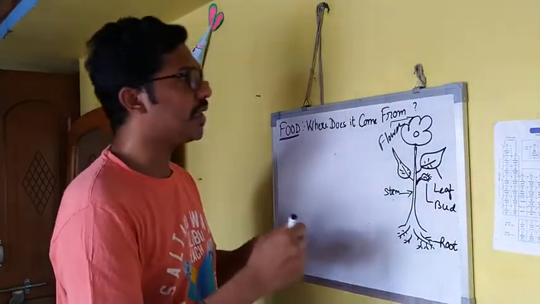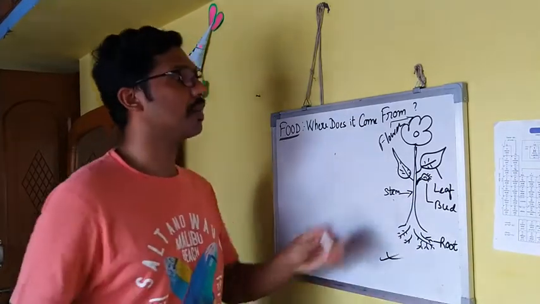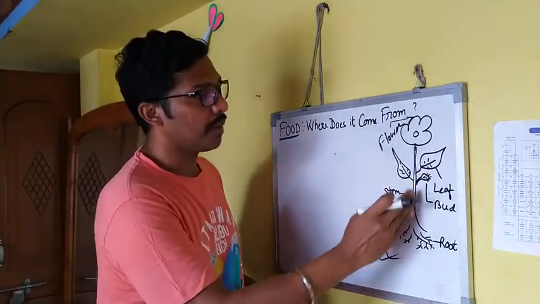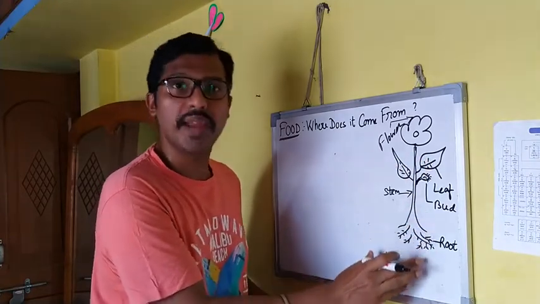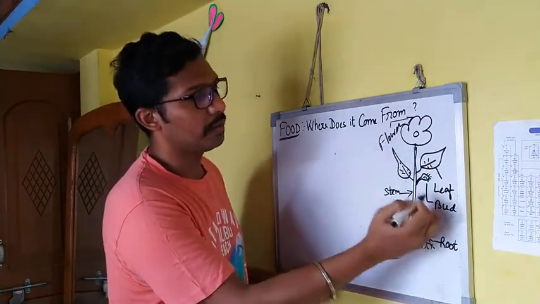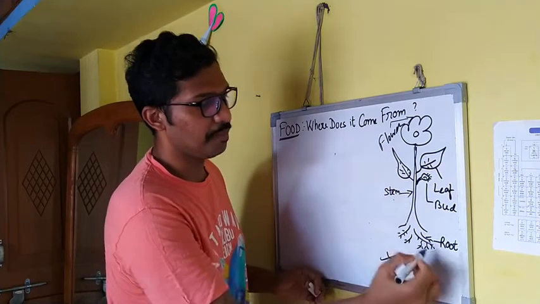Okay? You can see a beautiful diagram. Here we have labeled various parts of a plant like flower, bud, leaf, stem and root.